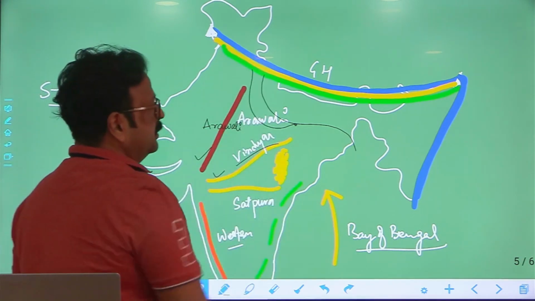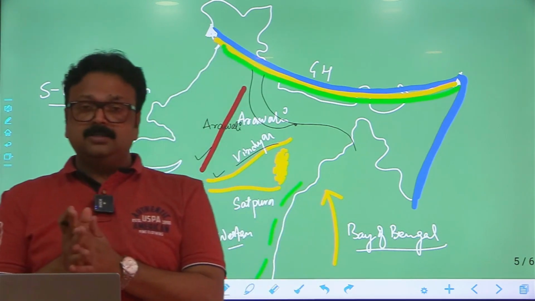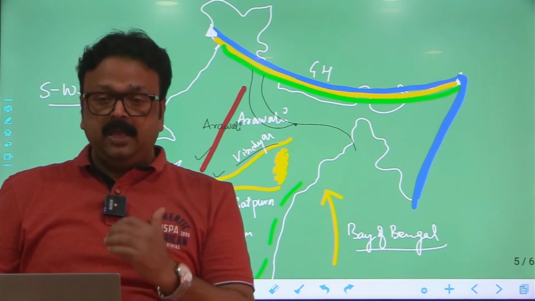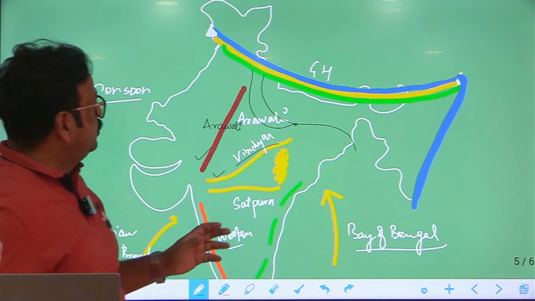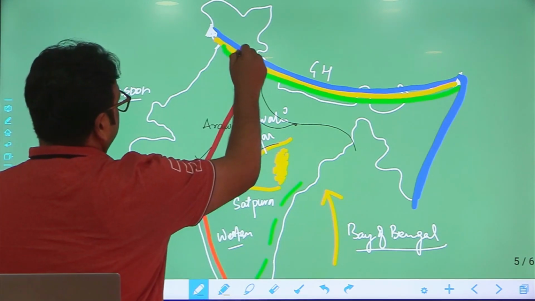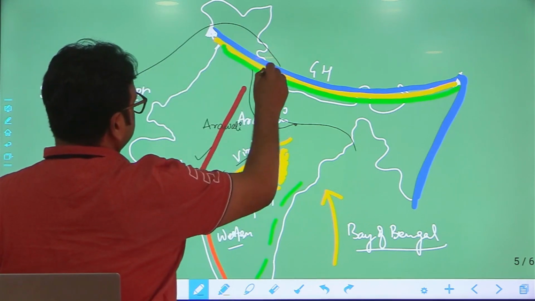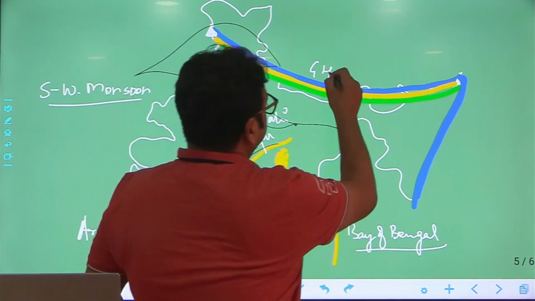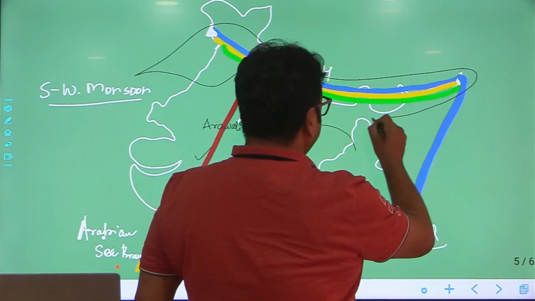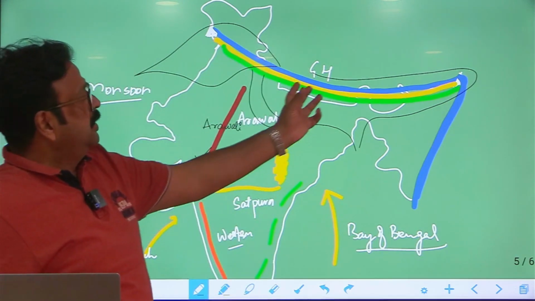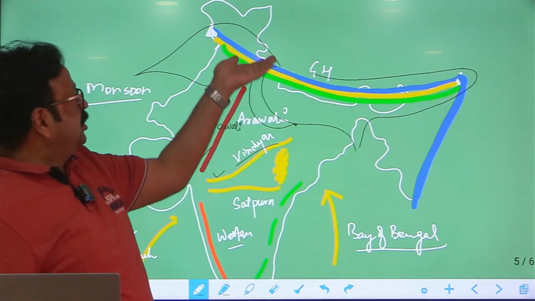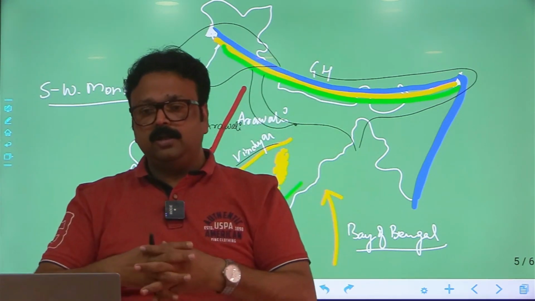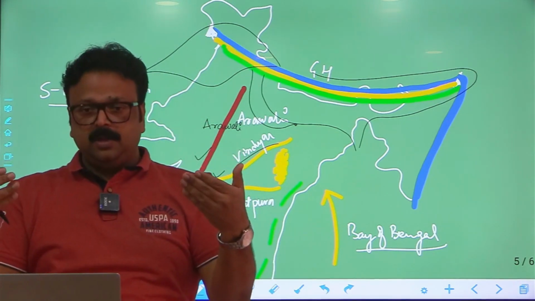And what about Himalaya? Some of the geographers are of the opinion that Himalaya is not a water divide. Some of the geographers are of the opinion, yes, Himalaya is a water divide. If Himalaya would not be a water divide, so tell me who is dividing this Indus River system and Ganga River system as well as Brahmaputra River system. So, if you see, in ancient geological time, this Brahmaputra, Satluj as well as Indus, they were a single river, and because of the orogeny of Himalaya, what happened? These three dismembered into three.